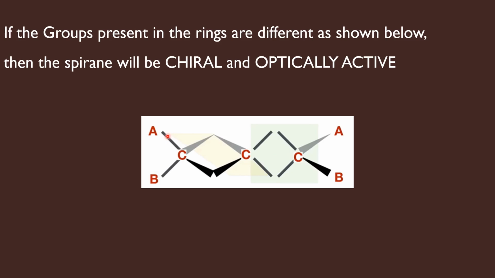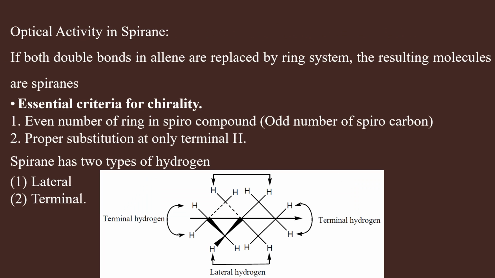So the two conditions we applied for allenes are applicable for spirenes. What are the conditions? Condition number one, the terminal carbon atoms should have different groups. Number two, the number of double bonds in allene should be even in number. Similarly, in spirenes, the number of rings should be even in number. Here I have given a spirene, and the hydrogens present at the terminal carbon atoms are called terminal hydrogens. These terminal hydrogens should be replaced by different groups.